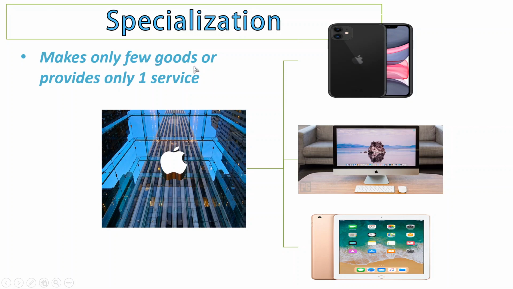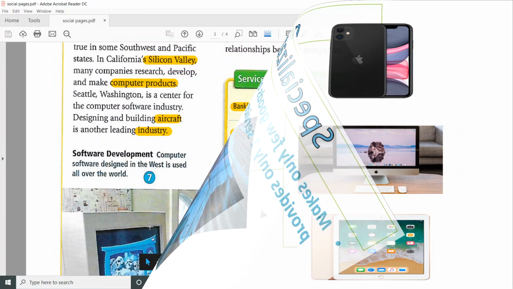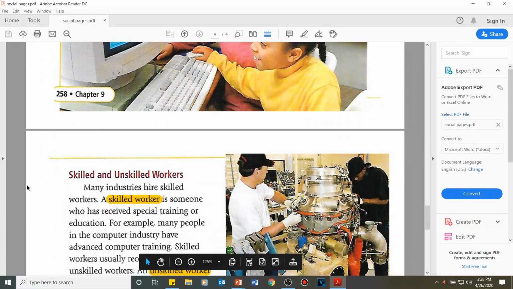So specialization is when a business only makes a few goods and provides only one service, so they focus only on one thing. For example, Apple company produces technological products. Okay, so let's continue reading. Let's go to the last page.